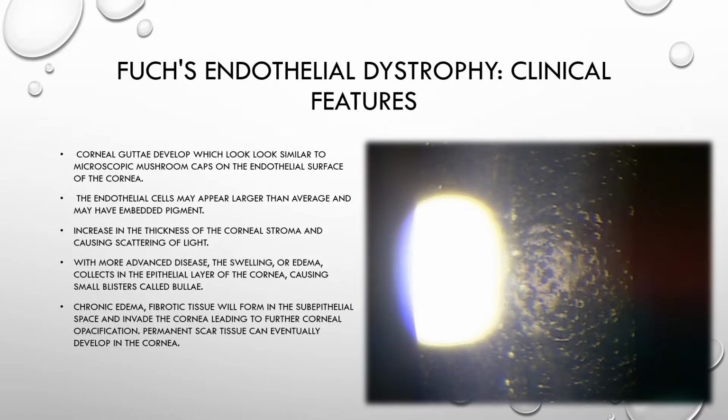The clinical features of this disease are the cornea guttata, which are basically excrescences on the inner surface of the cornea which appear like this, and they are seen under a microscope as mushroom caps on the endothelial surface of the cornea. This is one slit lamp image which shows cornea guttata.